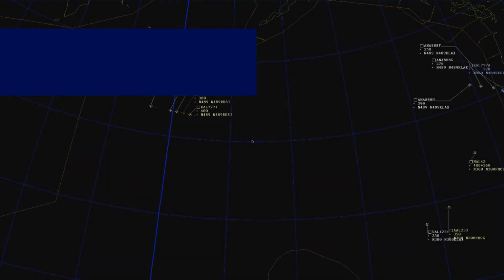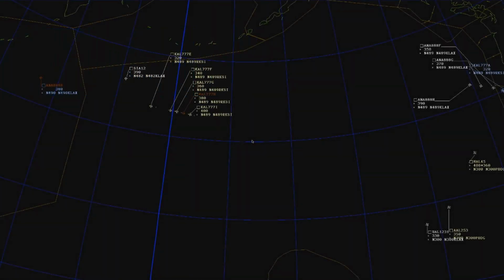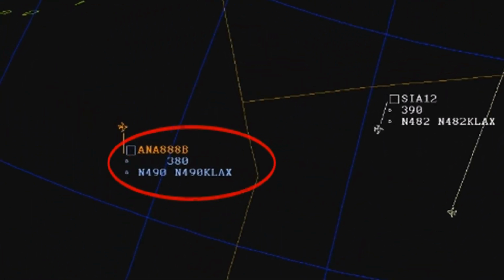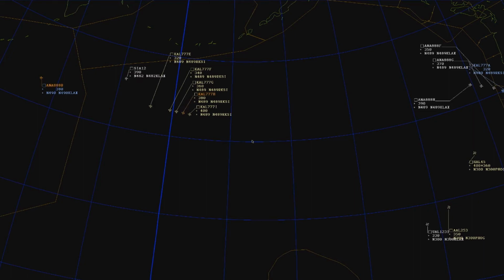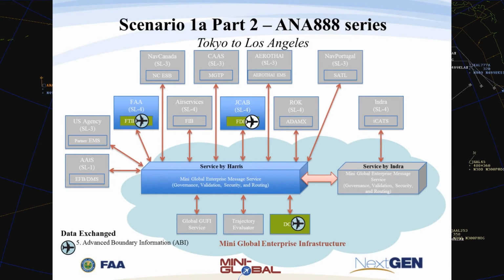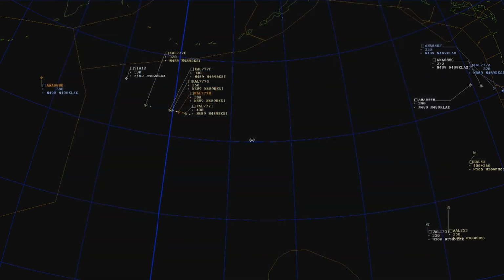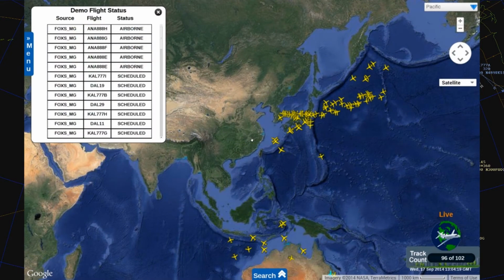Now the flight from Tokyo is approaching the boundary with FAA Oakland ATOP, or the Advanced Technologies and Oceanic Procedures System. The ATOP system is the FAA Oceanic Control System. You can see Asiana 888 Bravo near the border location. After the Advanced Boundary Information message is issued, a current plan message is issued as the flight approaches the FAA boundary. The color change of the aircraft icon on the ATOP display indicates that the handover is completed. On the Harris Mini Global Viewer and Tech Center Viewer, we can observe the flight of interest.